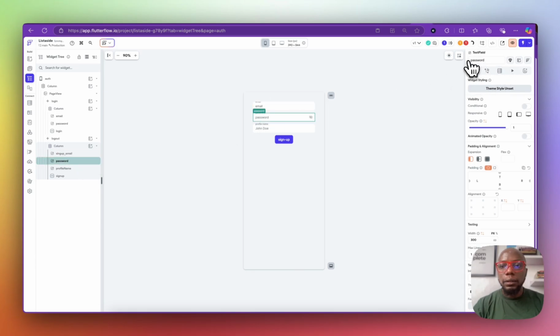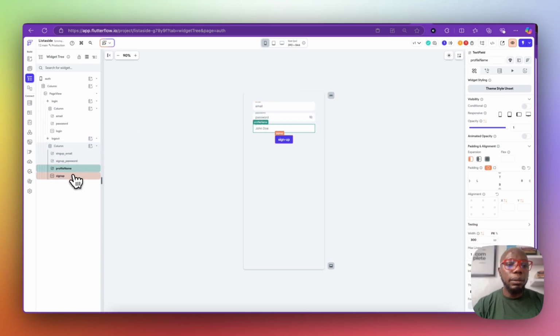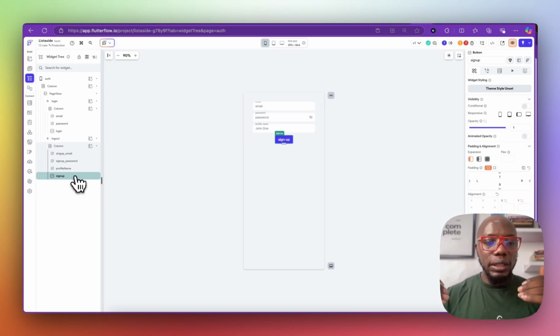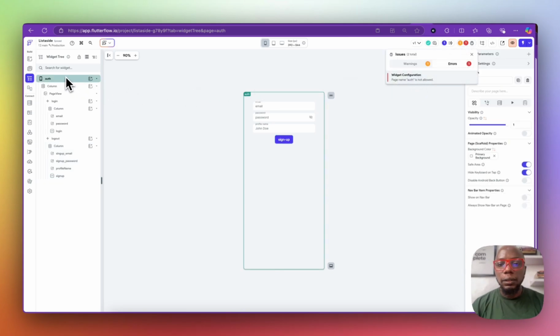This is our sign up password. So it's just very important to label all of this appropriately, because when you're using a page view, you're using the same widget to do everything that you want to do. Okay, so I see page name auth is not allowed. Okay, so let's find another thing.